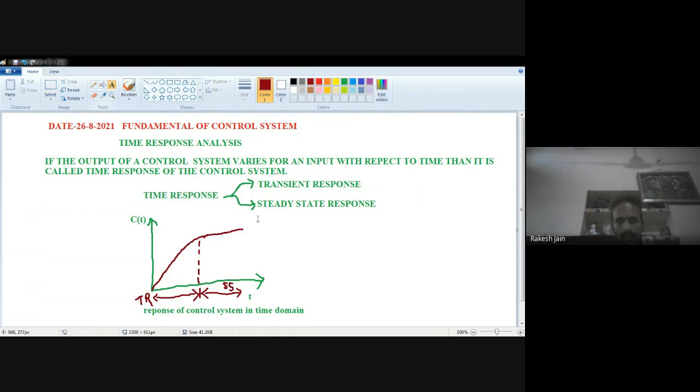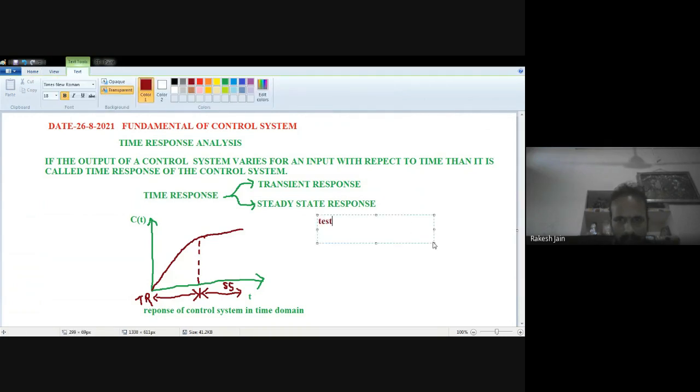Writing down here. There are some test signals in control system. Test signal means we just use them as an input for any control system, so we will see what kind of output will be generated. That is known as test signals. The standard test signals are impulse signal, ramp signal, step signal, parabolic signals. These signals are used to know the performance of a control system using time response of the output. So these are known as standard test signals.